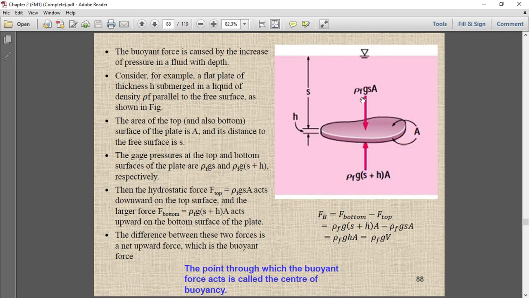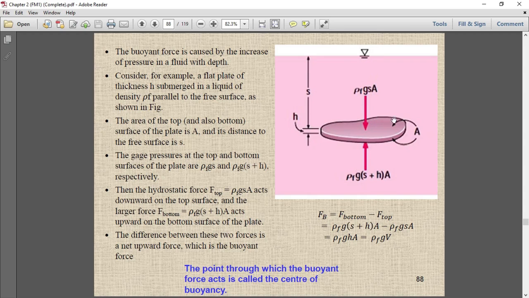You know what the gauge pressure is. We derived the equation P equals rho g h, that is, density of fluid times gravity times h. Now we are going to find the pressure on the top surface, which is rho of the fluid times g times s.